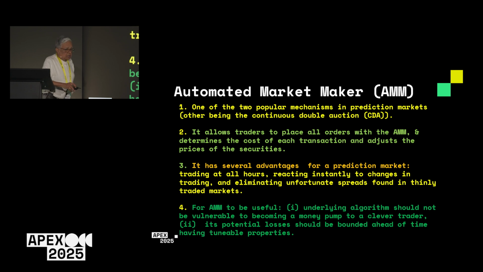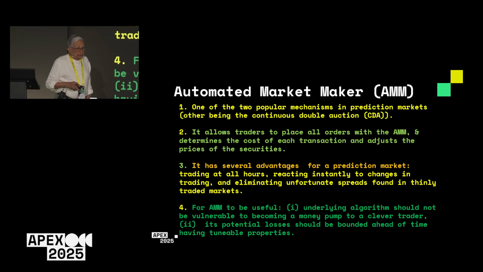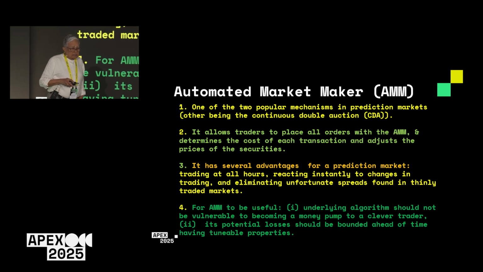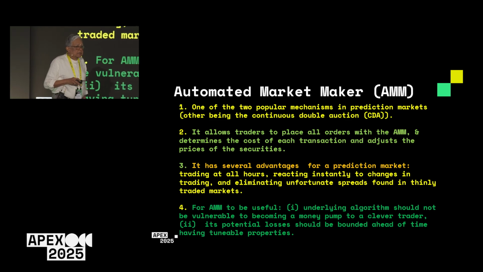Just to brief, one of the popular mechanisms in prediction markets other than the continuous double auction is the automated market maker. It allows traders to place all orders with the AMM and determine the cost of each transaction and adjust the prices of the securities. It has several advantages for a prediction market: trading at all hours, as somebody mentioned in many of the talks, reacting instantly to changes in trading, and eliminating unfortunate spreads that are found in thinly traded markets.